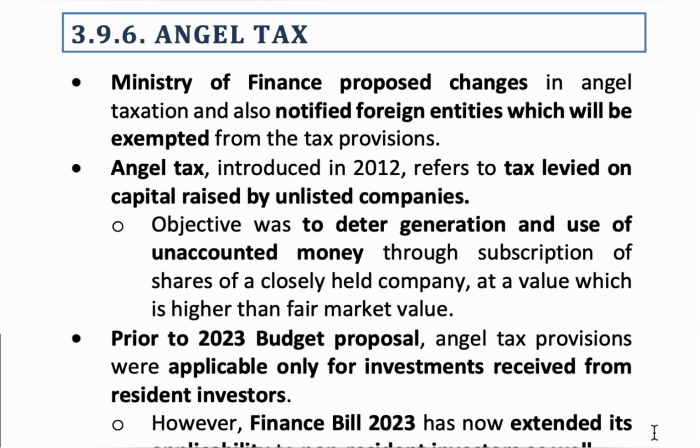We are going to know about angel tax. If you want to build a company or startup, you have to invest some amount, right? You invest to build a company, and because you are investing, you have to pay tax to the government. This tax is called angel tax. Angel tax was introduced in 2012 to levy tax on the unlisted companies. Unlisted companies means which are not official, or which are not authorized.